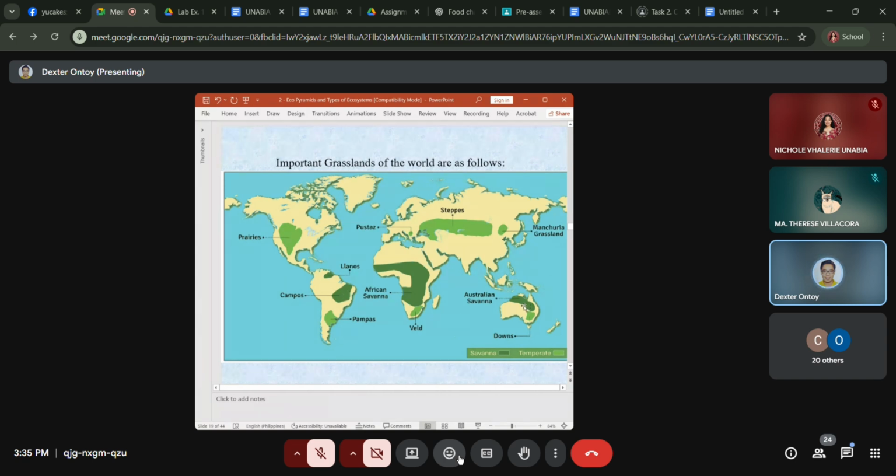In Australia, the northern part is hotter because it's near the equator as compared to the other parts of Australia. You have the Australian savanna, and then you also have the downs. The savannas are basically here in these parts near the equator. Then you have the temperate areas. These are the lighter green. This is the equator, near the Philippines.